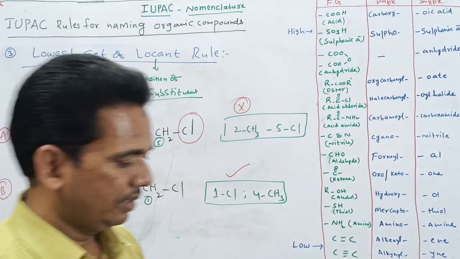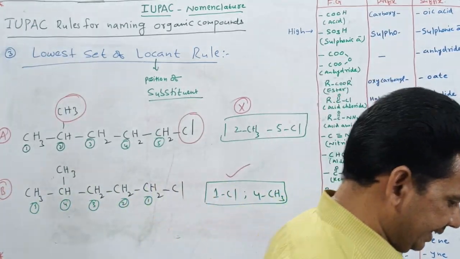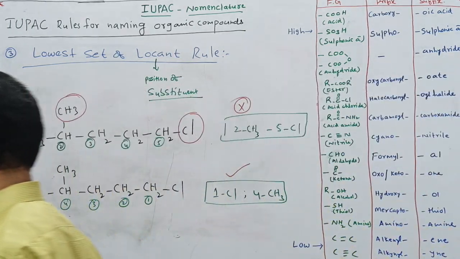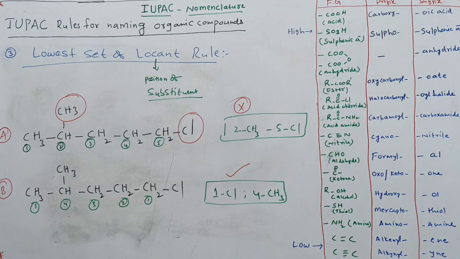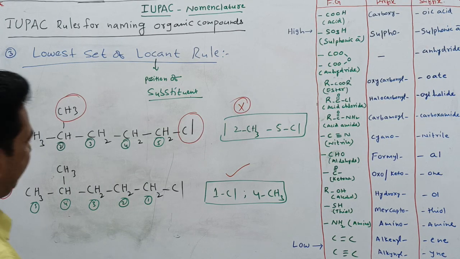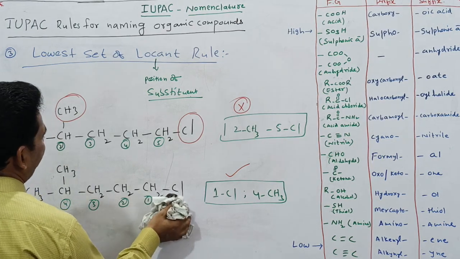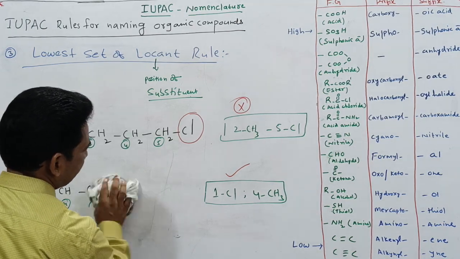Now we will see different examples in this case. I hope you understand this one. That was the lowest set of locants rule.